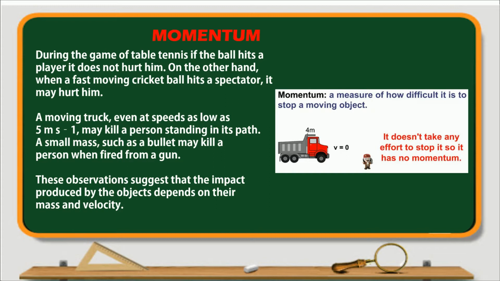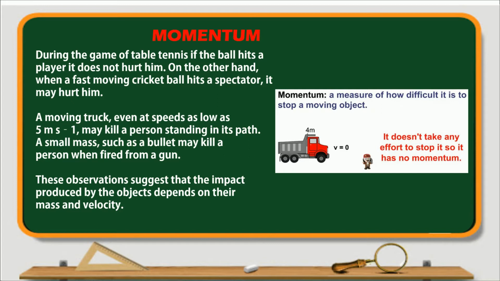But a season ball falling on the body with less speed will not hurt us. So now mass is not the only matter, velocity is also a matter. If the velocity is increased, the feeling of hurt is more. If the velocity is less, the feeling of hurt is less. So due to the velocity also, we can get hurt. Hurt means the momentum, as I told you. So the more the velocity, the more the momentum. The less the velocity, the less the momentum.